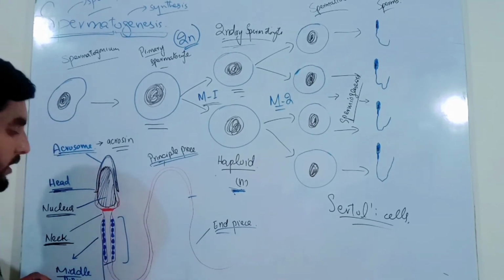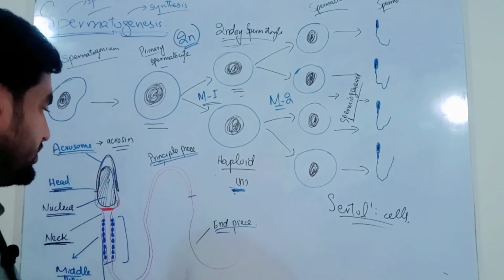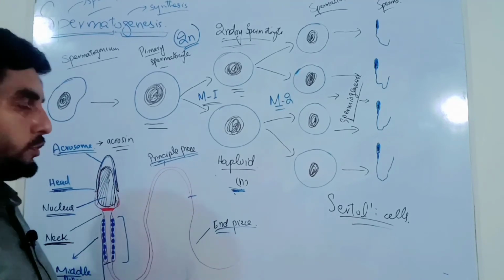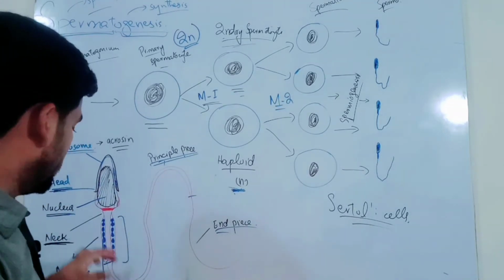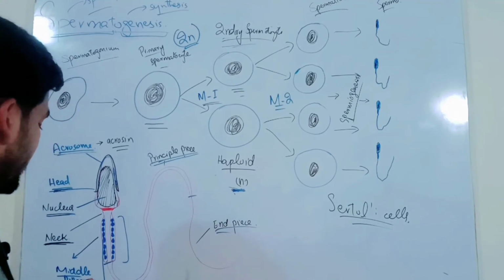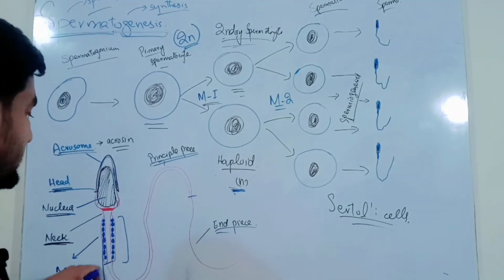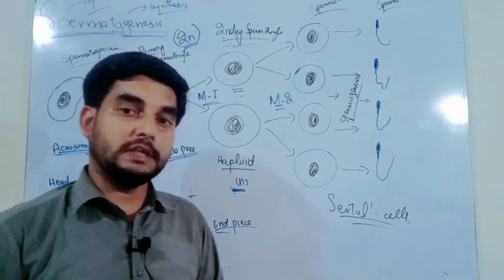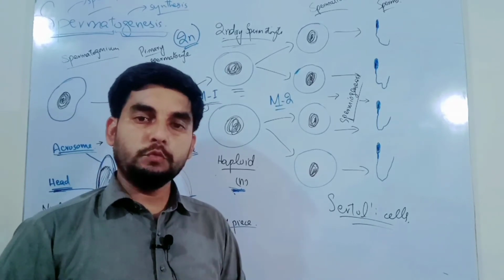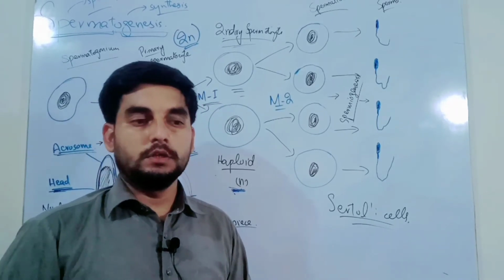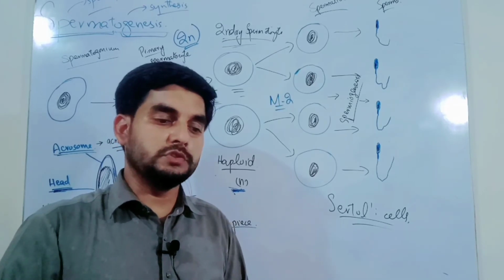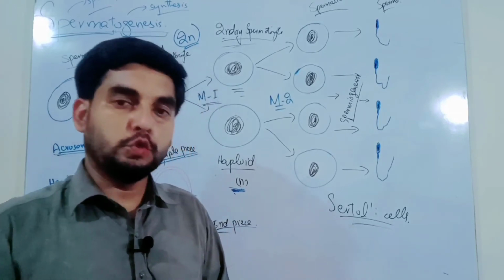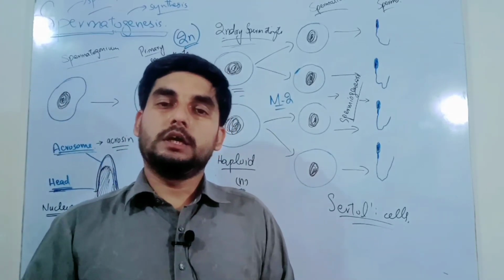This ATP is the energy which is involved during the movement of the sperm throughout its track. So the ATP is obtained from the mitochondria present in the middle piece, and the remaining whole structure of the sperm is involved in the motility, in the movement of the sperm, from the seminiferous tubules to the epididymis to the ductus deferens when it is matured,